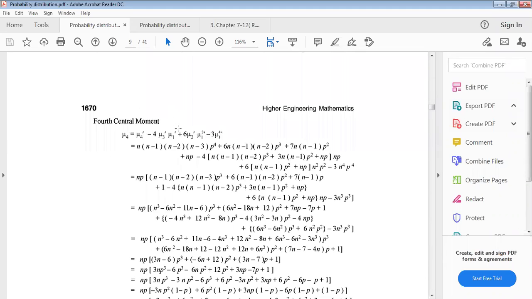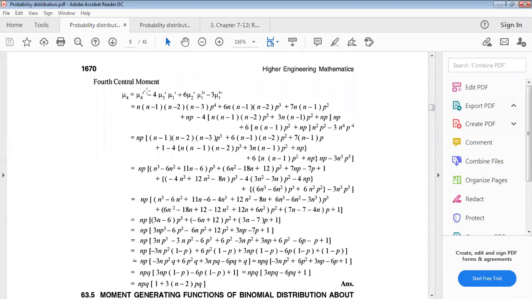Now the fourth central moment can be calculated as mu4 equals, the fourth corrected moment, or fourth moment about mean, sorry. This is the central moment. So mu4 equals the fourth raw moment minus 4 into the third raw moment into the first raw moment, plus 6 into the second raw moment into the first raw moment whole square, minus 3 into the first raw moment whole to the power 4.